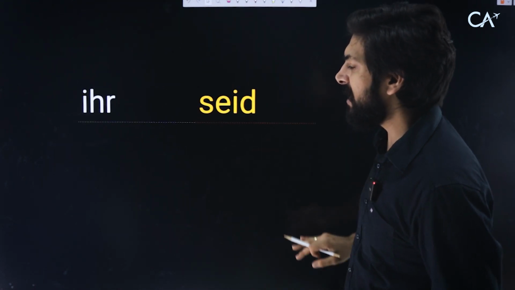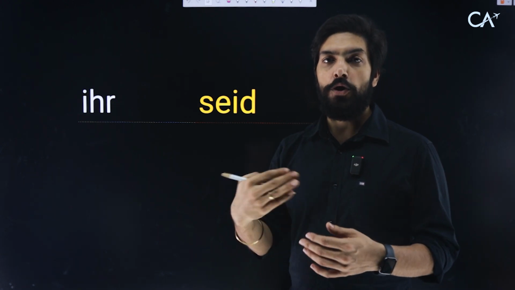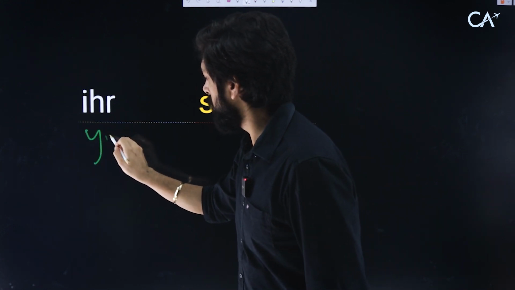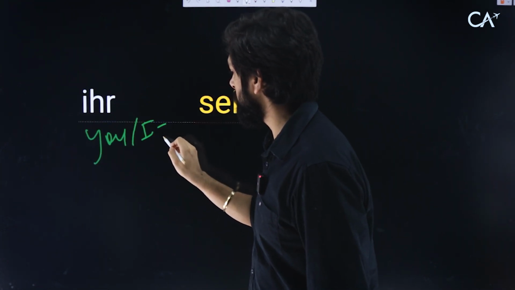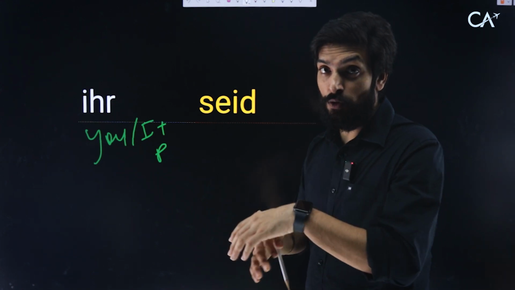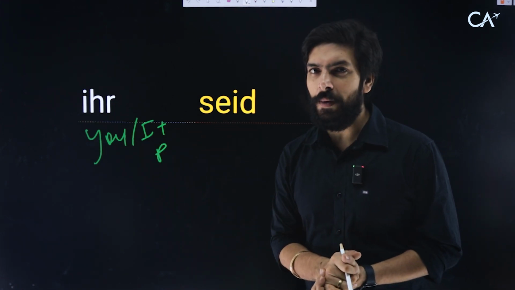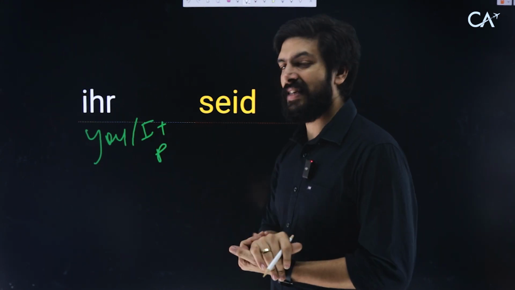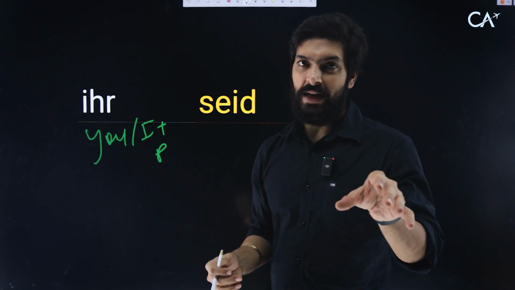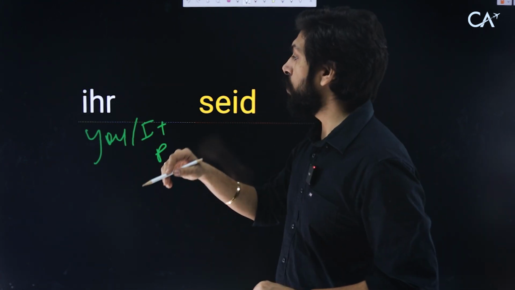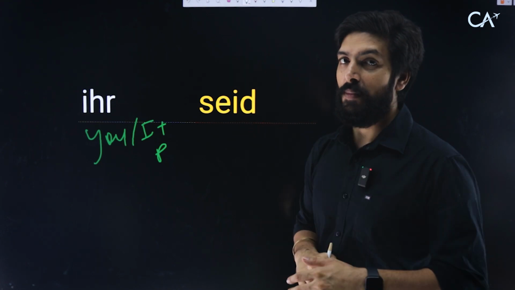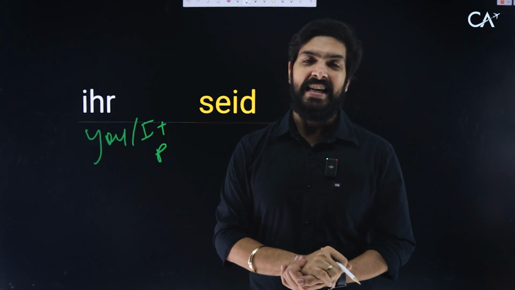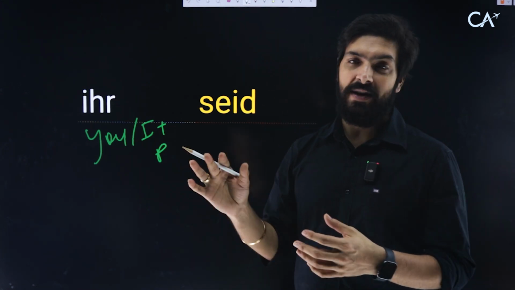Okay, let's go for the next one, and that is ihr seid. What is ihr? Ihr is when you use you in the informal plural. Let's write it down first of all. You, which is informal plural. That means I'm saying it to, let's say, three to four students. I can be a little bit informal because I do know these students. So I can say ihr seid nett. That means you are nice, for many people. If I want to say it for one person, I'll say du bist nett. You are nice, for one person. But if it's many people, I would say ihr seid nett. That means you are nice. Great.